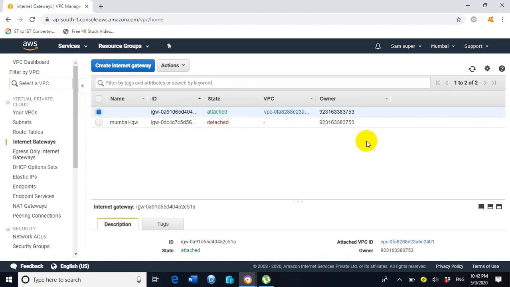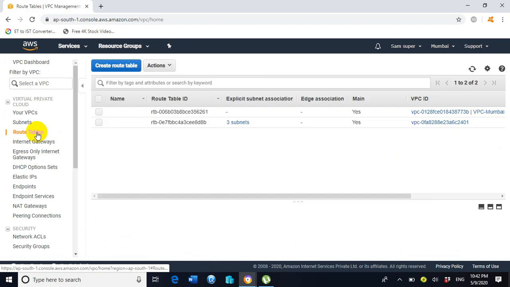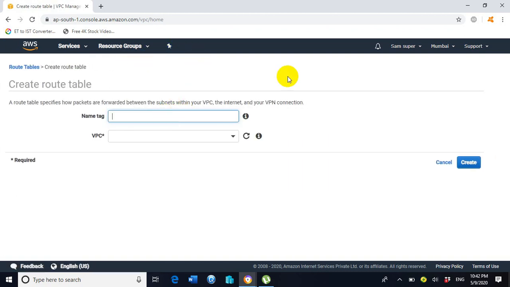Close it. Now our next component we need to create and configure is route tables. So click on route tables. Click on the top. On the top we have an option, create route table. Click on it. Now I will assign here a name, Mumbai route.